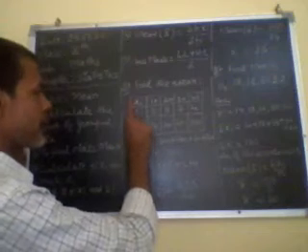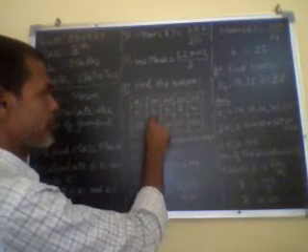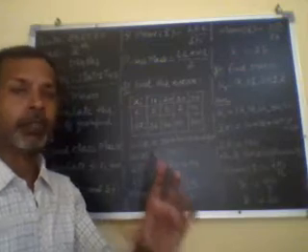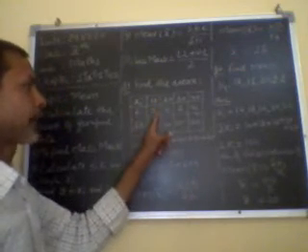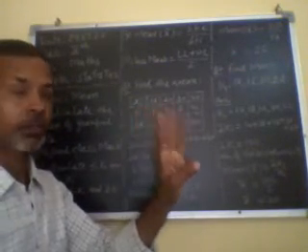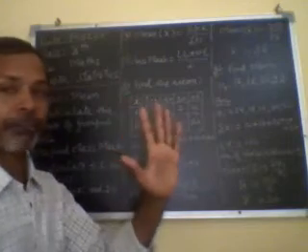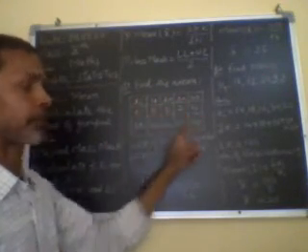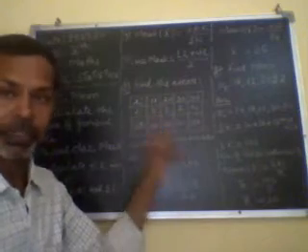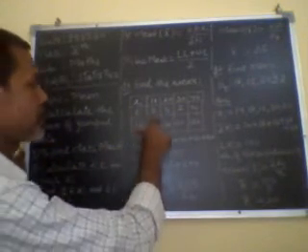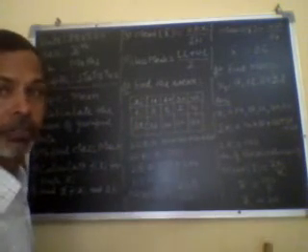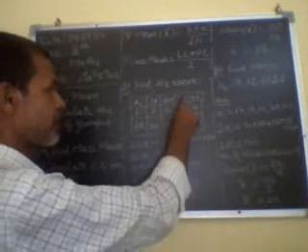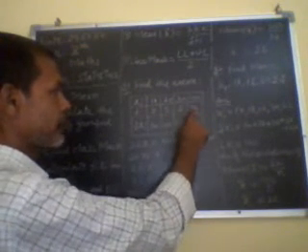Now the frequency. Frequency of the first observation is 3. It means in the grouped data, 10 is given 3 times, 20 is given 5 times, 30 is given 2 times, and 40 is given 4 times. That's why these are the frequencies. So frequency means the number of times an observation occurs. 10 occurs 3 times, 20 occurs 5 times, 30 occurs 2 times, 40 occurs 4 times.